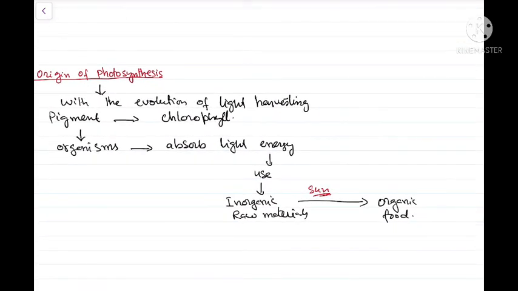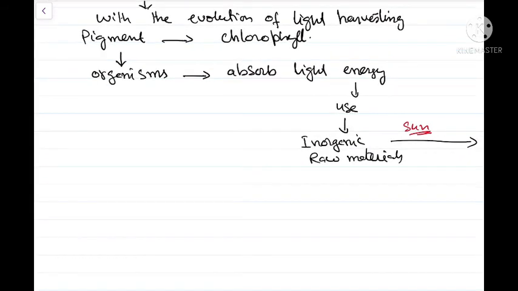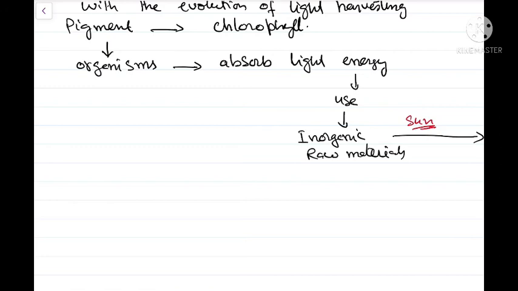Now a mechanism was developed by which solar energy could be trapped, and a constant supply of energy was there in the form of solar radiation. But one thing to be noted is that these organisms did not use water as the source of hydrogen or the reducing power.